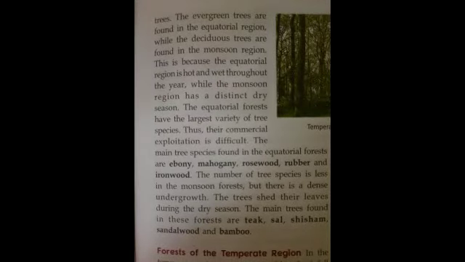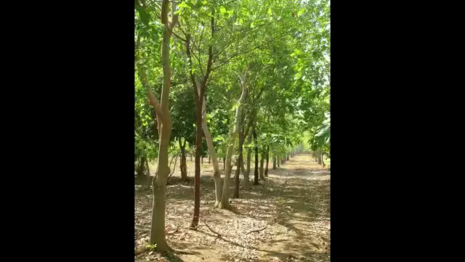The next category is tropical deciduous forest. Now where are the tropical deciduous forests found? They are found in the monsoon region. This region has a distinct dry season, means there is a time when the season is completely dry and the trees in this region are fewer. The trees also shed their leaves during the dry season. Some of the examples of the tropical deciduous forest are teak, sal, shisham, sandalwood and bamboo.